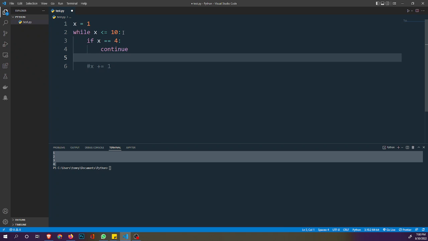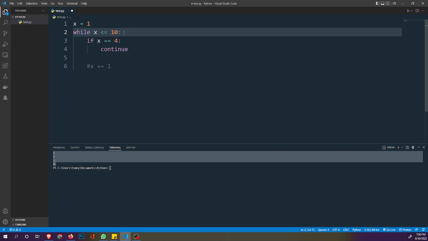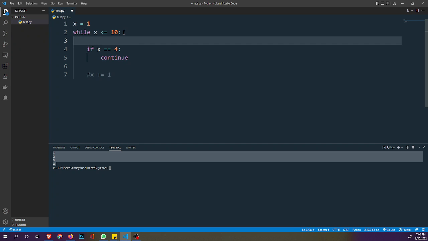So what we'll have now is we say while x is less than or equal to 10. We want to have our increment. We say x plus equal to 1. And then we'll now say if x is equal to 4, we want to continue.